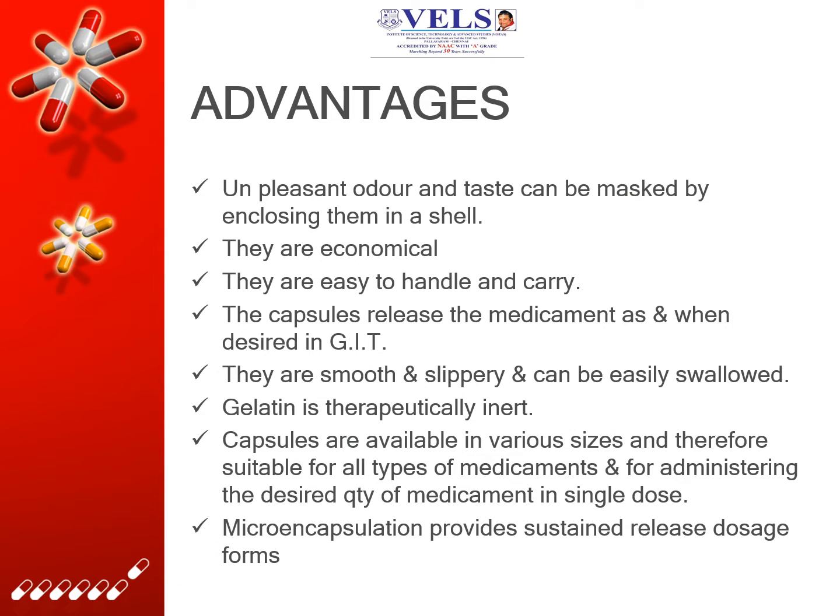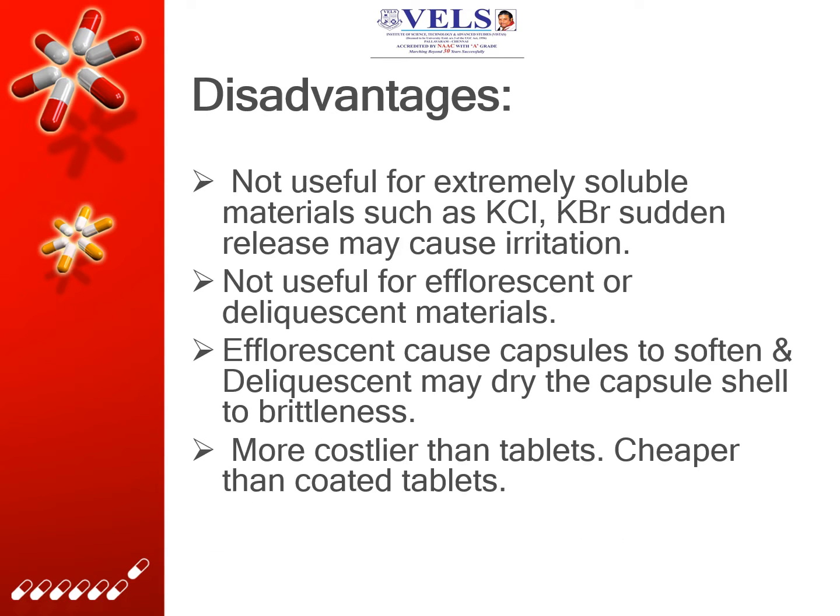Advantages: drugs which have unpleasant odor and taste can be masked by enclosing them in a shell. They are economical, and easy to handle and carry. The capsules release the medicament when desired in the GIT. They are smooth and slippery and can be easily swallowed. Gelatin is therapeutically inert. Capsules are available in various sizes and therefore are suitable for all types of medicaments for administering the desired quantity of medicament in a single dose. Microencapsulation provides sustained release dosage forms.